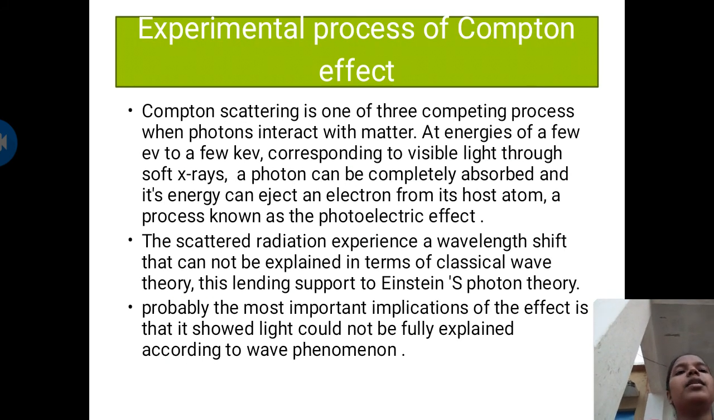Now see the experimental process of the Compton effect. Compton scattering is one of three competing processes when a photon interacts with matter at energies of a few electron volts to a few kilo electron volts, corresponding to visible light through soft X-ray. A photon can be completely absorbed and its energy can eject an electron from its host atom, a process known as the photoelectric effect. The scattered radiation experiences a wavelength shift that cannot be explained in terms of classical wave theory. This lends support to Einstein's photon theory. Probably the most important implication of this effect is that it showed light could not be fully explained according to wave phenomena.